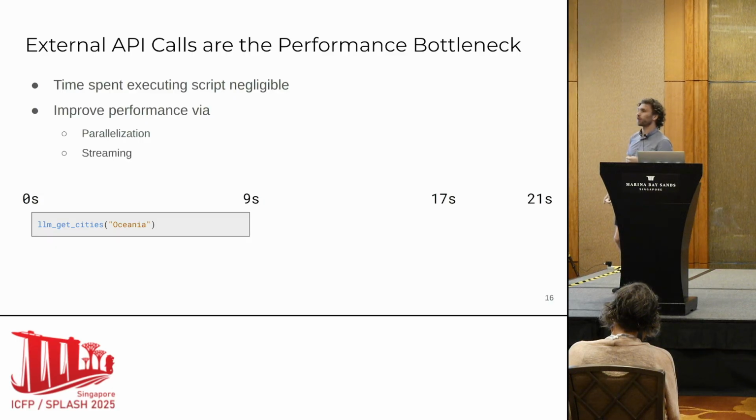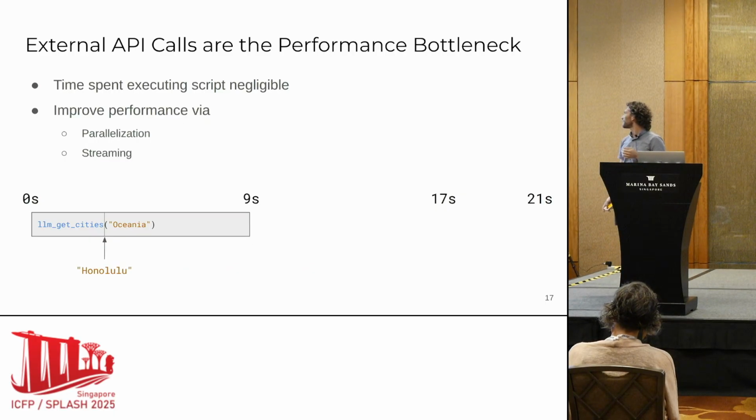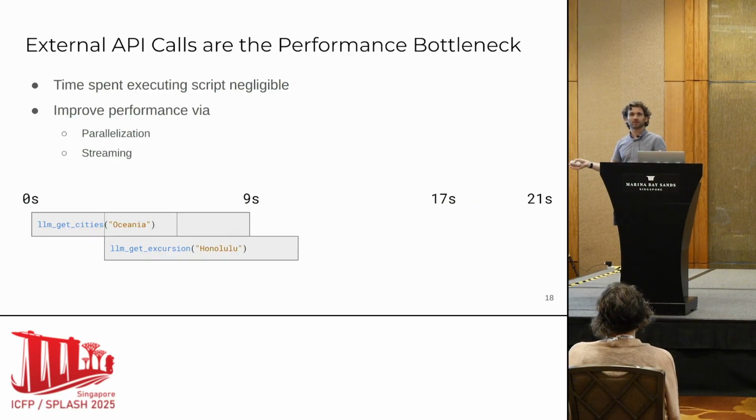Another way I can improve the performance is through streaming. LLMs are slow to produce their entire output, but they actually produce it incrementally and very quickly get the first token. So maybe after 3 seconds, I get Honolulu, and after 3 more seconds, I get Brisbane. And it's only after 9 seconds that I get the end of stream token. In this case, what I might like to do is after 3 seconds, dispatch my get excursion call for Honolulu. After 3 more, dispatch for Brisbane. If I could do this, I would dramatically reduce the running time of my program.